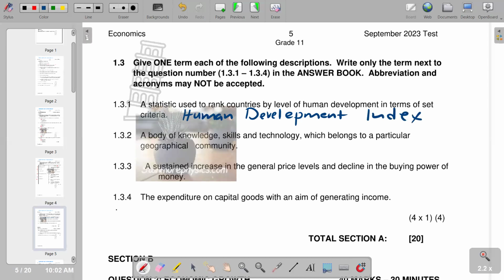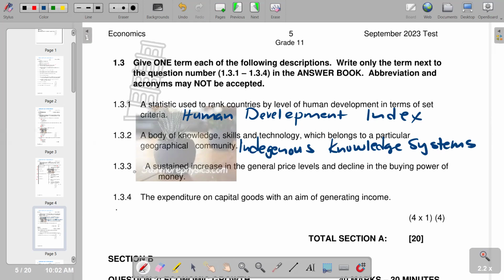So Human Development Index. 1.3.2, a body of language skills and technology which belongs to a particular geographic or community is indigenous knowledge systems. So that's what we have on that part.